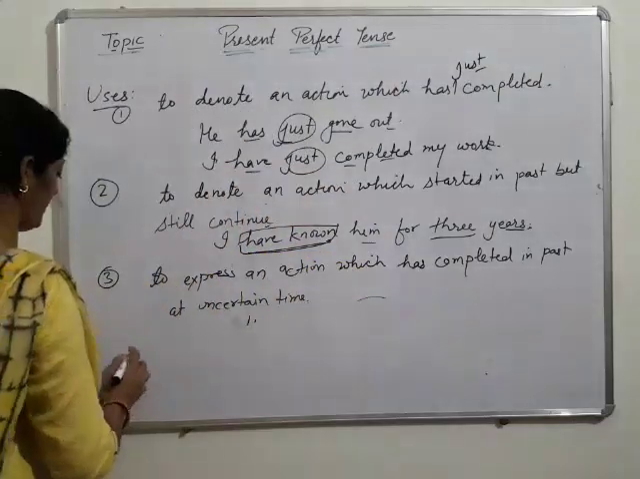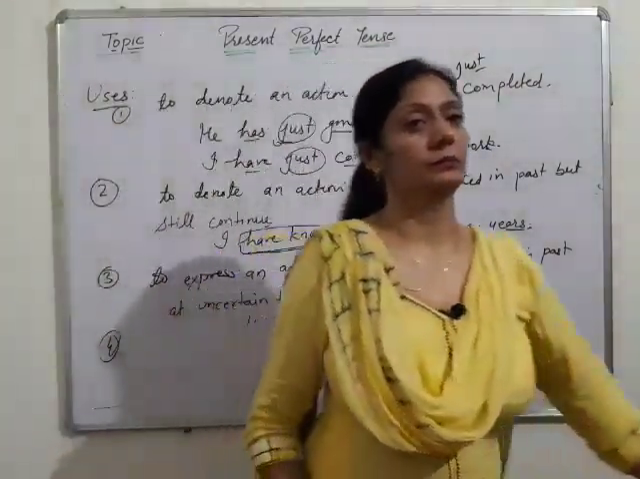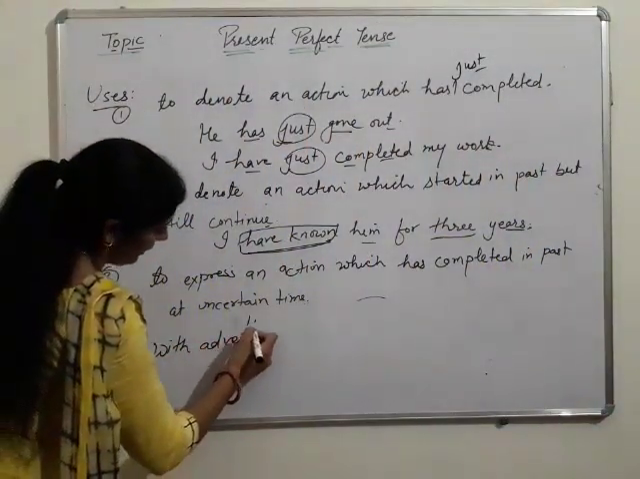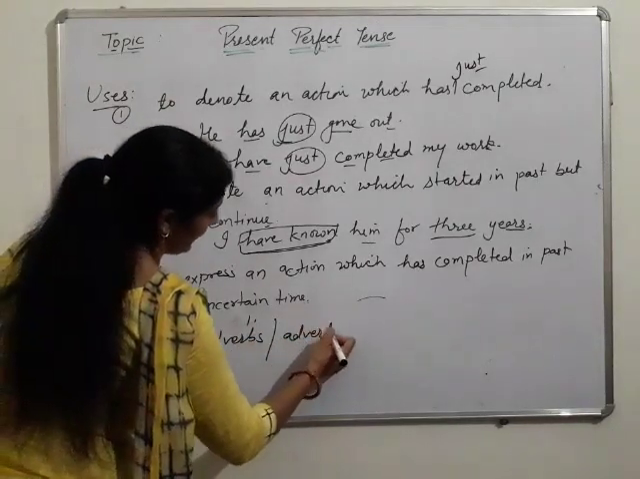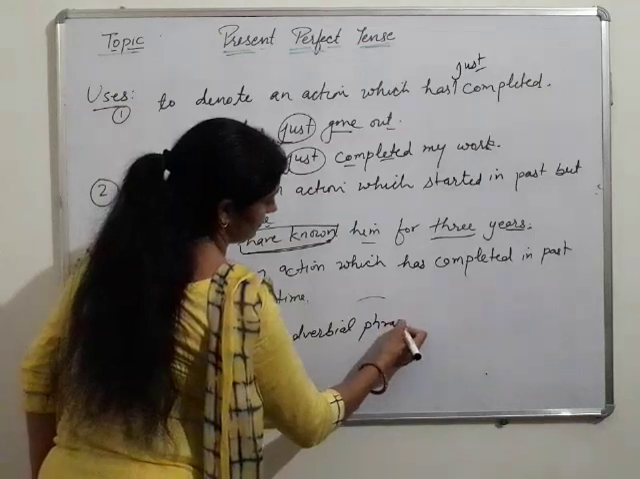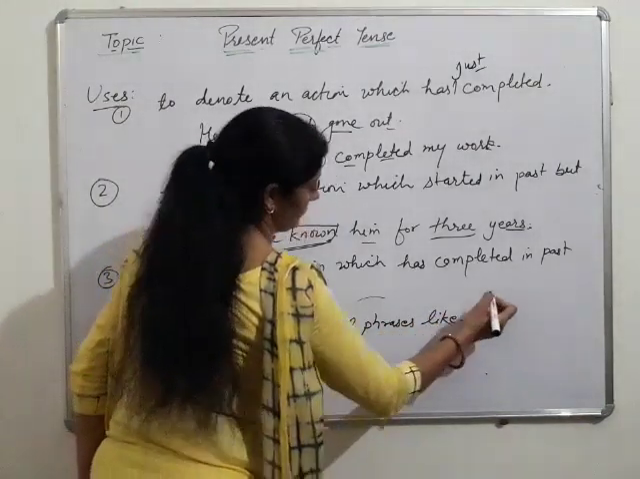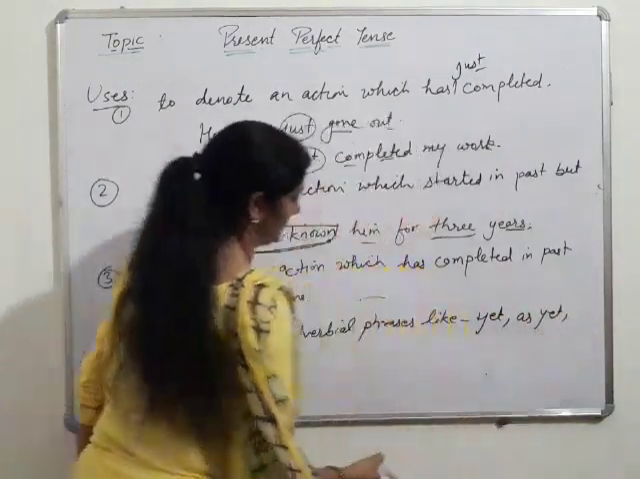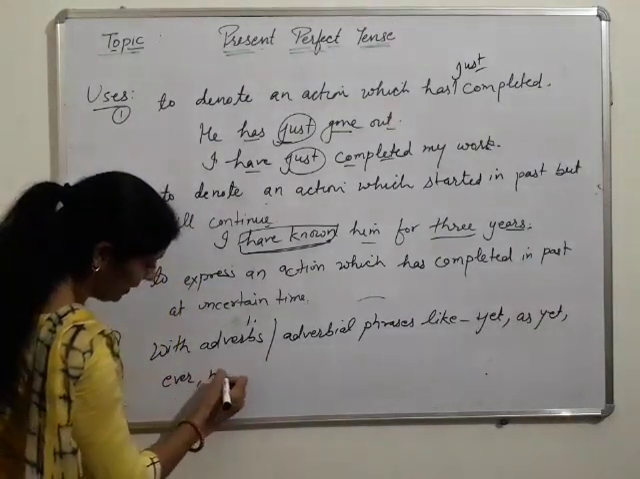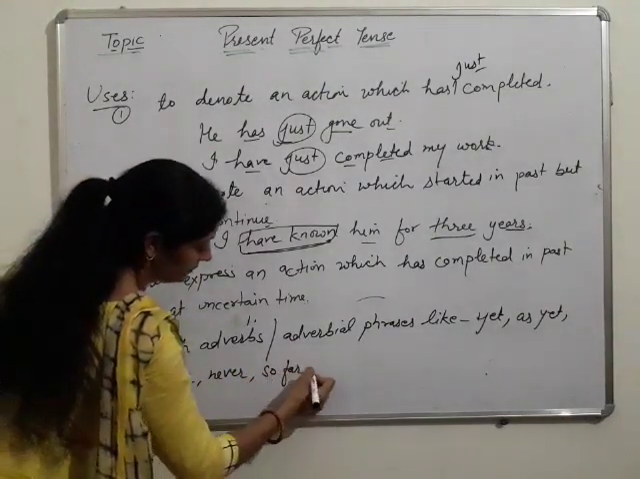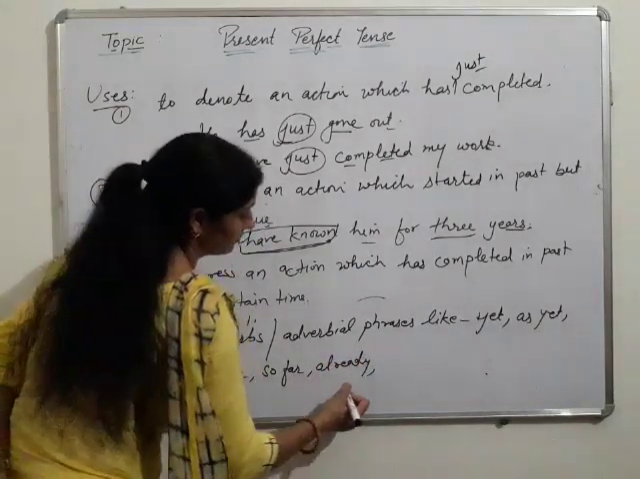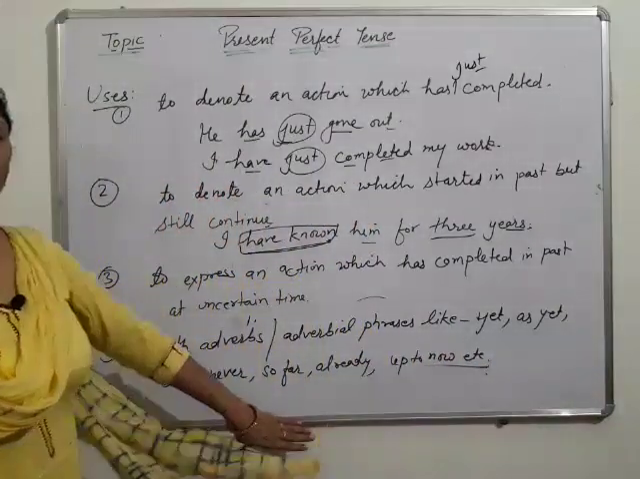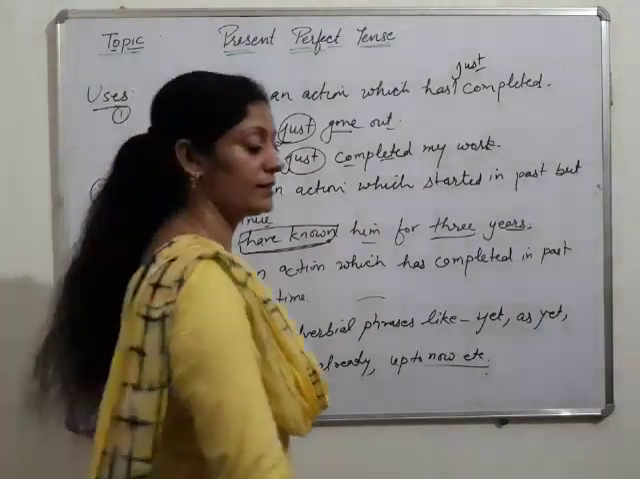Okay, next rule. With adverbs or adverbial phrases like yet, as yet, ever, never, so far, already, up to now, etc. With these types of adverbs or adverbial phrases we use present perfect.